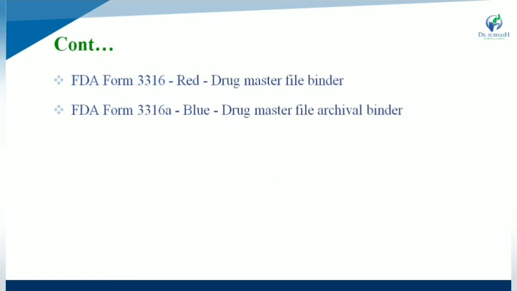Form number 3316 is red and is the drug master file binder, while 3331 6A is blue and is the drug master file archival binder.